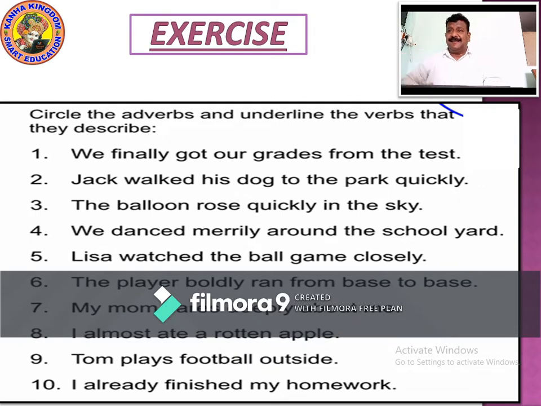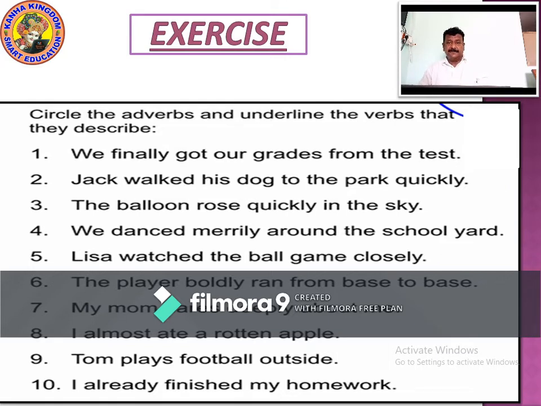So now let's see an exercise to do. Circle the adverbs, underline the verbs that they describe. We finally got our grades from the test. So what is the verb and what is the adverb? Finally is the adverb. What did we get? We got. Got is the verb. It's an action. Finally is adverb.